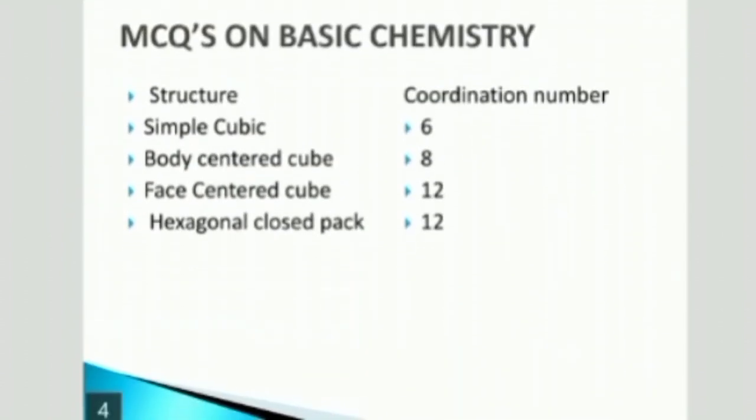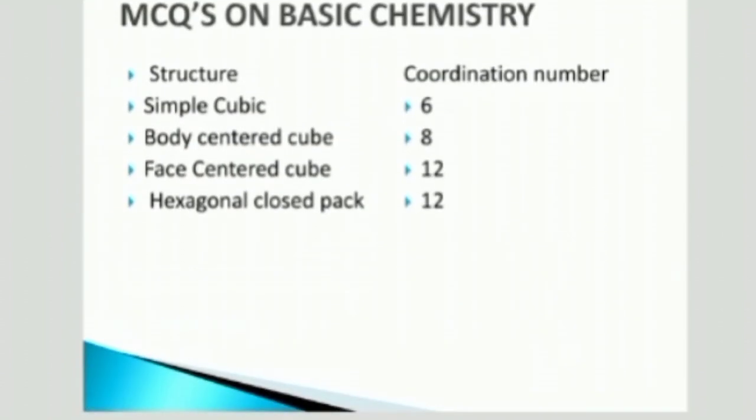Next, this is collective information again for you. Structure and coordination number. Simple cube has coordination number 6. Body centered cube has coordination number 8. Face centered cube has coordination number 12. Hexagonal close packed has coordination number 12.